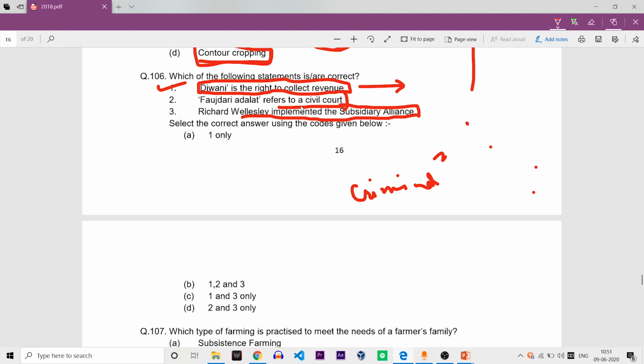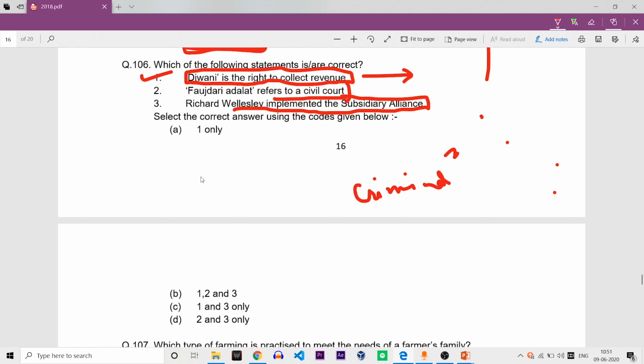If you don't know what the subsidiary alliance is, I will tell it in brief. During the reign of Tipu Sultan, the British thought of a very interesting policy.